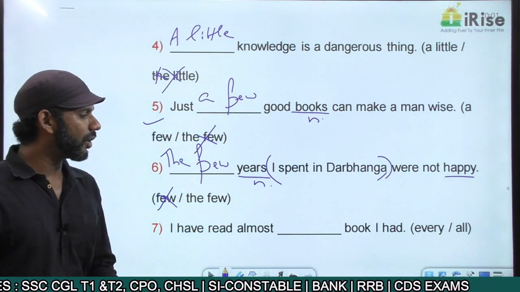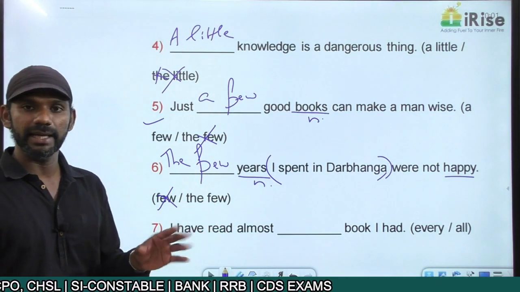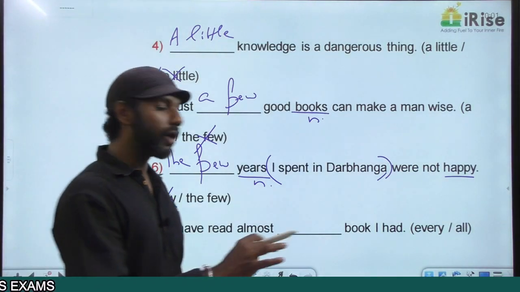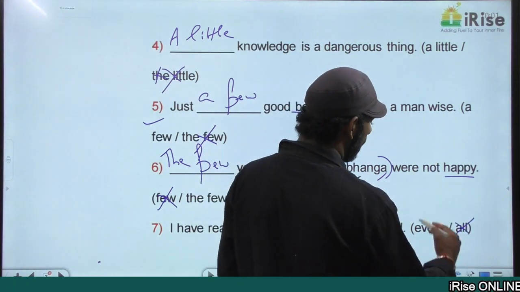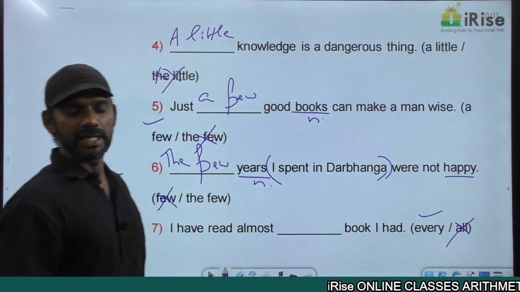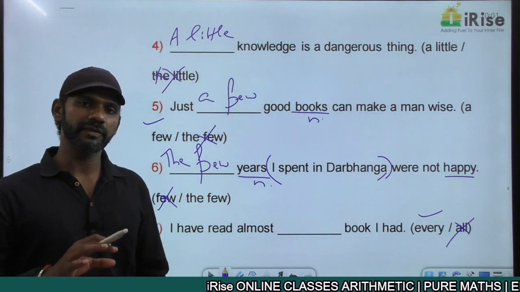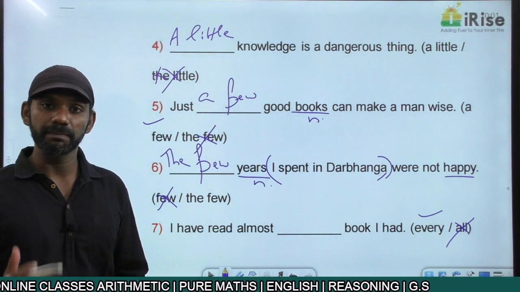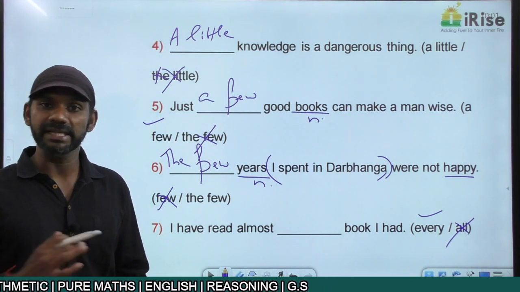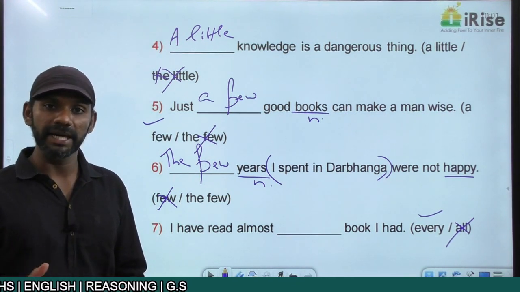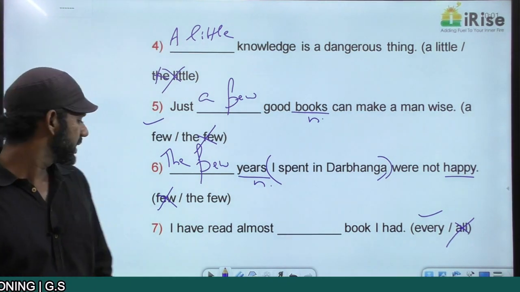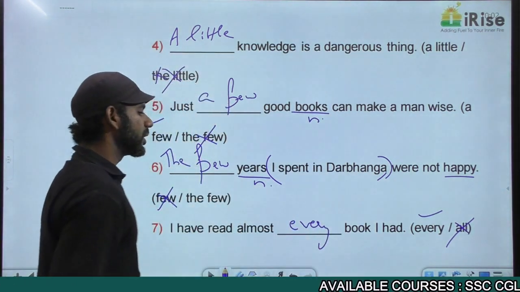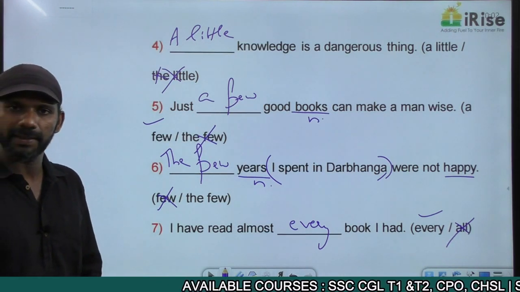I have read almost dash book I had. All book is the wrong usage. It must be all books. Based on that, all is eliminated. The answer must be every. With every, with indefinite pronouns, the noun will be singular. Like every book, every man, every pen, every pencil, every car, every bike, every boy, every girl. Similarly, every book is a correct usage. I have read almost every book I had.